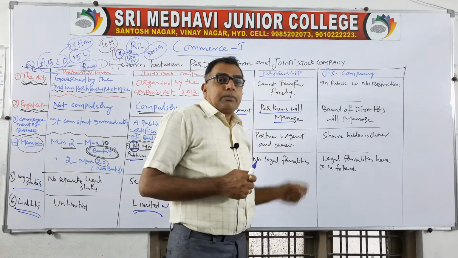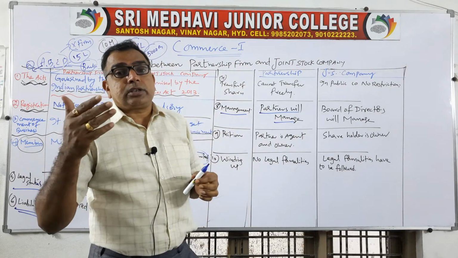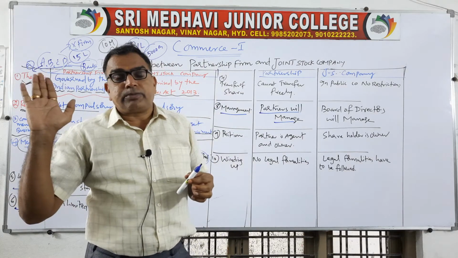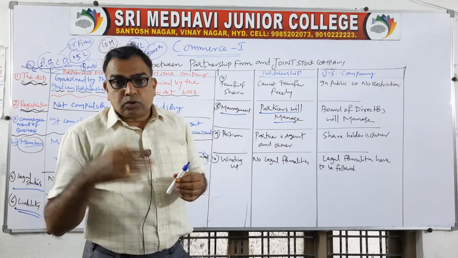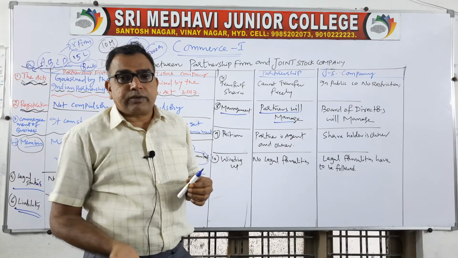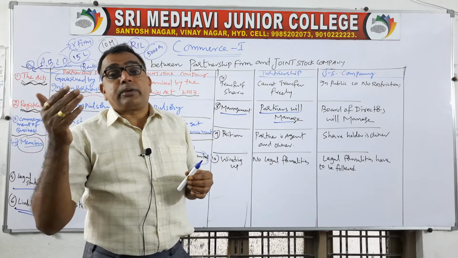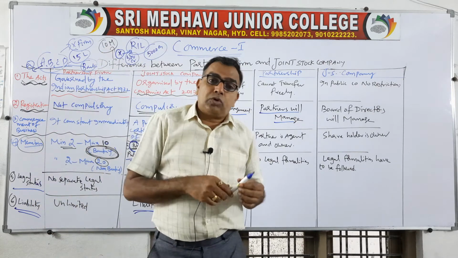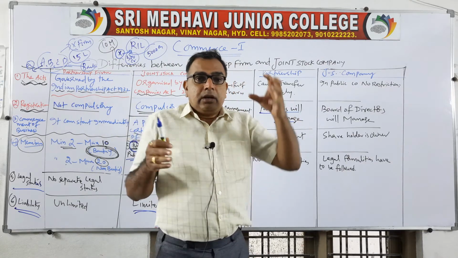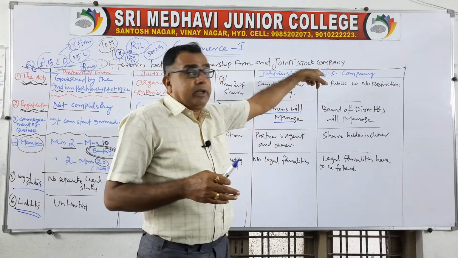In case of joint stock company, shareholders directly cannot participate in the management. Shareholders will elect the board of directors through election. As in the previous class we have discussed, elections are conducted based on one share, one vote. So the shareholders have to appoint the board of directors. A team will be there, so that board of directors will manage.